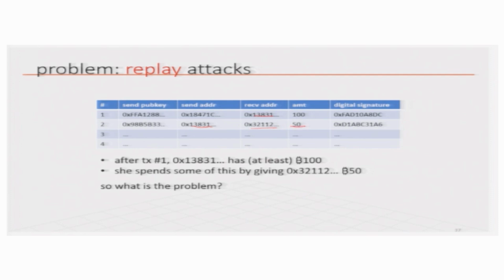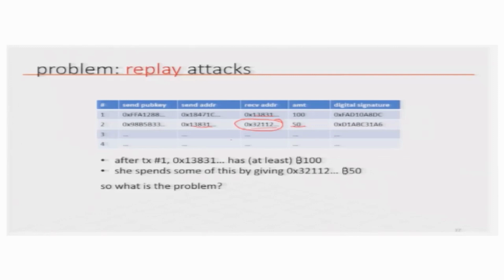Now, somebody who is listening to this transaction can actually replay it. See, transactions are broadcast because everybody needs to see all the transactions, because everybody is keeping track of the transactions into blocks and so on. So, this person broadcasts another message with all the same things, like the public key of this sender, the sender's address, his or her own address, and another 50, and nothing changes because message integrity cannot detect the same thing being sent again.